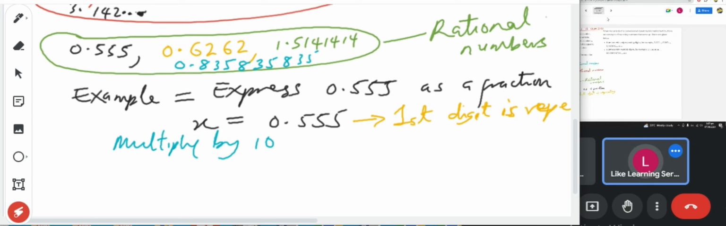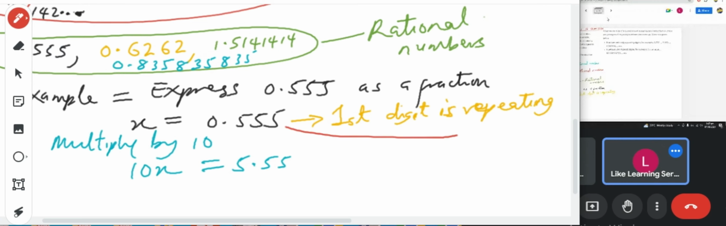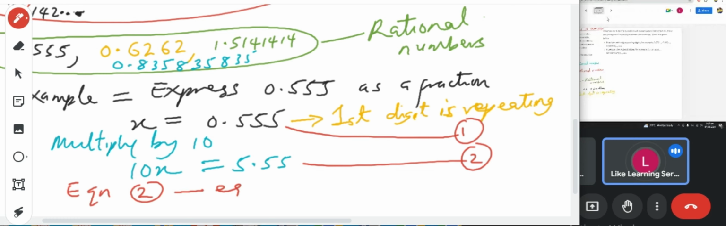First of all, multiply this one by 10, and then you multiply it by something else. Okay, let's just finish this one. Multiply by 10, so you're going to have 10x is equal to, multiplying this other one by 10, you have 5.55. I would call this one equation 1, and this is equation 2. Subtract equation 1 from equation 2, so you just do equation 2 minus equation 1.